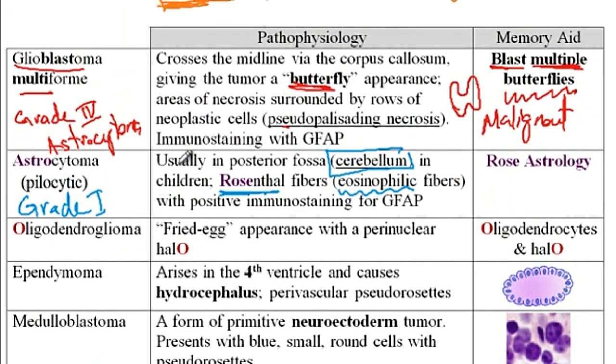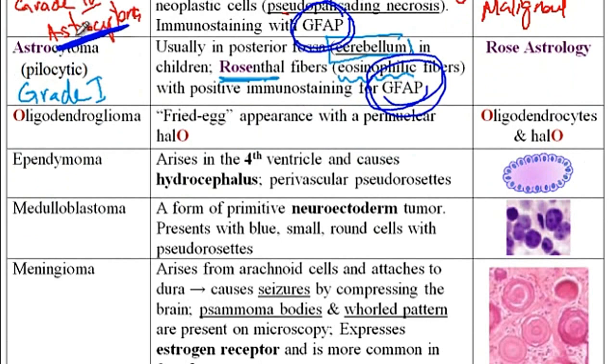And then given that both glioblastoma multiforme and pilocytic astrocytoma arise from the astrocytes, for the immunostaining, both of these tumors are positive with GFAP. So just keep that in mind. Glioblastoma multiforme and astrocytoma are both stained positive with GFAP. And then one memory aid that I have for this type of tumor is Rose astrology. So with the pilocytic astrocytoma, you will see the Rosenthal fibers on the histology.